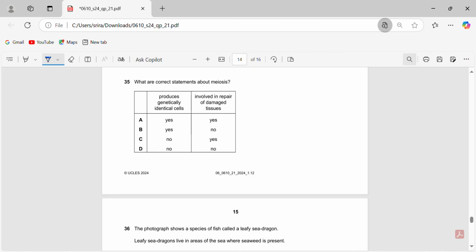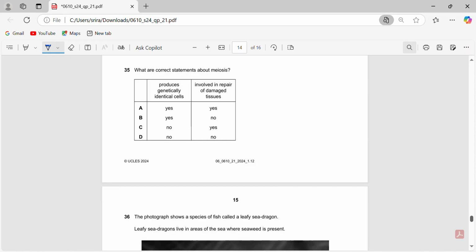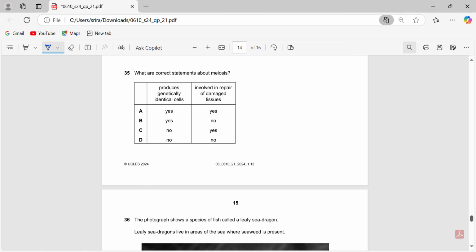So 35. What are correct statements about meiosis? They produce genetically identical cells. That is not true. That's mitosis. Meiosis produces genetically different cells. So it's C or D. Involved in repair of damaged tissues? No. So it's no, which is 35D.